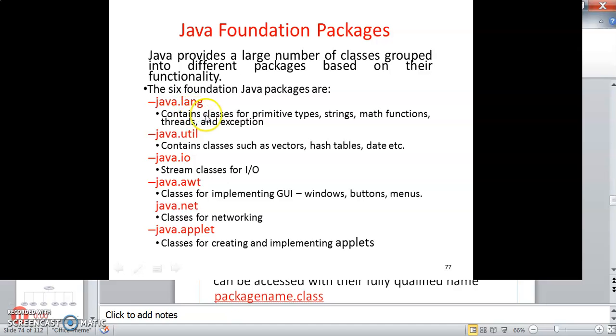Java.lang contains classes for primitive types, strings, math functions, threads, and exceptions. Java.util contains classes such as vectors, hash tables, and date. Java.io contains stream classes for input and output. Java.awt contains classes for implementing GUI: windows, buttons, menus. Java.net contains classes for networking. Java.applet contains classes for creating and implementing applets.